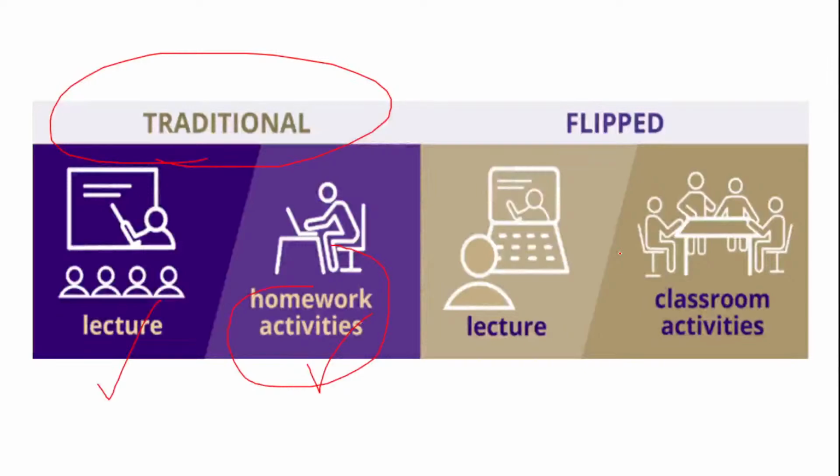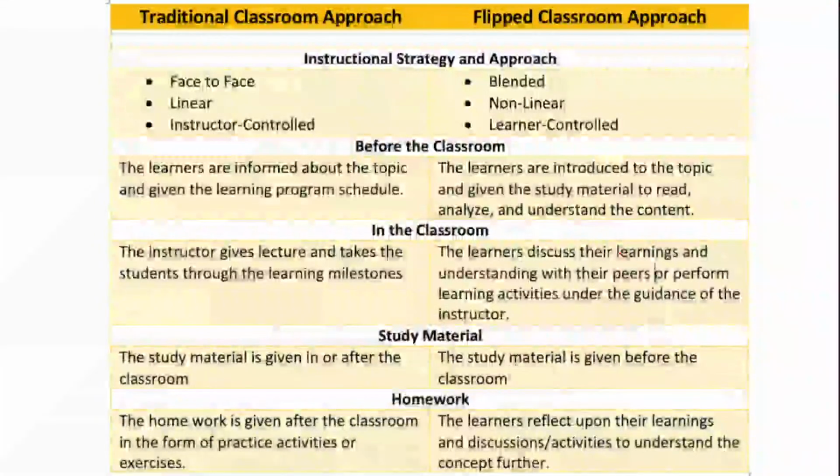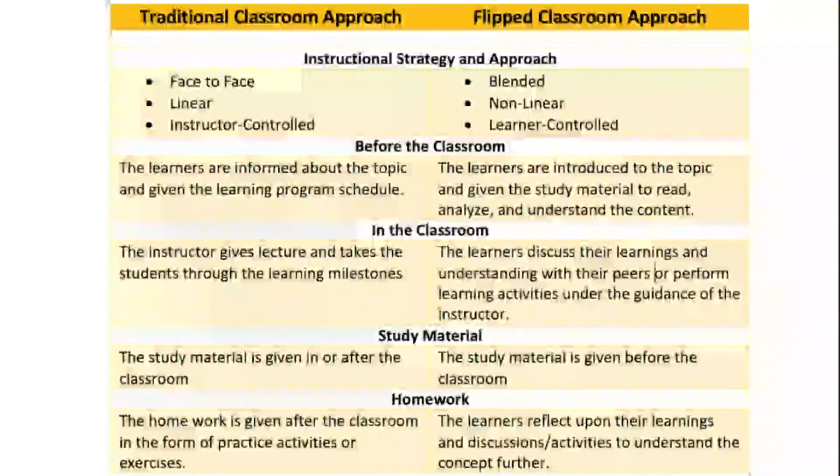Next, go to the next slide and understand how the traditional classroom is different from the flipped classroom, or what the features of each are. There are a lot of questions coming on both topics, so you should know them very well and understand the questions properly.